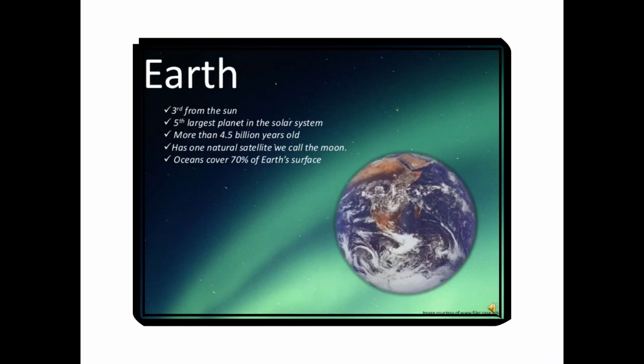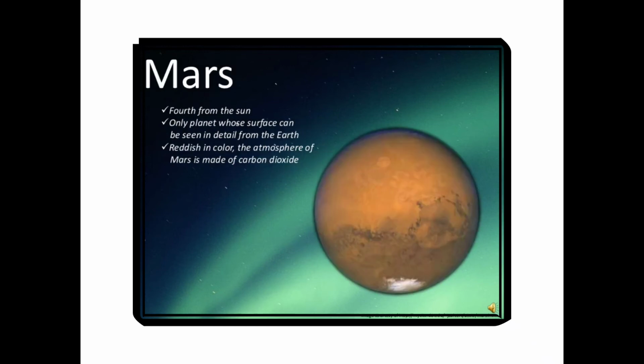Earth: third from the sun, fifth largest planet in the solar system, more than 4.5 billion years old, has one natural satellite we call the moon, and oceans cover 70% of the Earth's surface. And it is a very special planet for us because it's our home. Mars: fourth from the sun, only planet whose surface can be seen in detail from the Earth, reddish in color. The atmosphere of Mars is made of carbon dioxide.